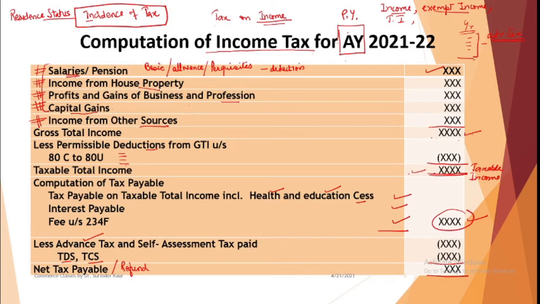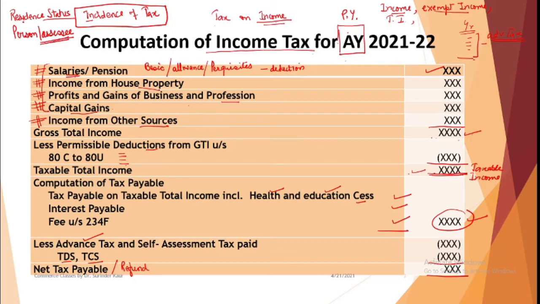So how to calculate the taxable income, on which income tax will be paid, and on which income tax will not be paid, which will fall here. So residential status is another concept which is very important. So we'll be studying some basic terms, basic rules regarding these. Then the concept of a person or assessee. Now who is assessee? We use the term assessee. In case of income tax, the term assessment. When we are put through the tax procedures, it is called assessment of income. Your income is being assessed, and the person whose income is being assessed is called assessee. So all these terms we need to understand.